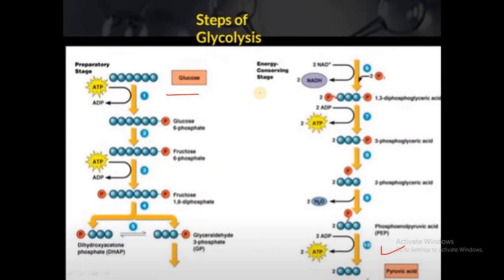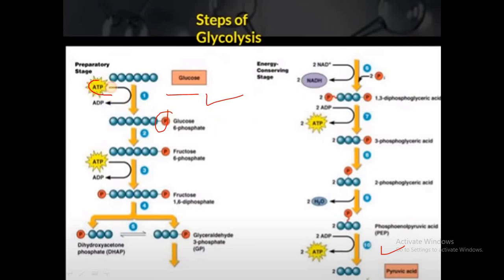The first step in glycolysis is the conversion of glucose into glucose 6-phosphate, and this step is called phosphorylation, during which a phosphate molecule is added to the glucose. Because of that we end up with glucose 6-phosphate.